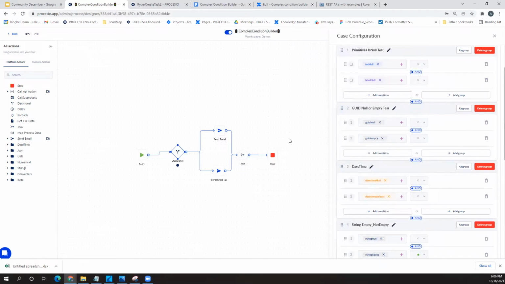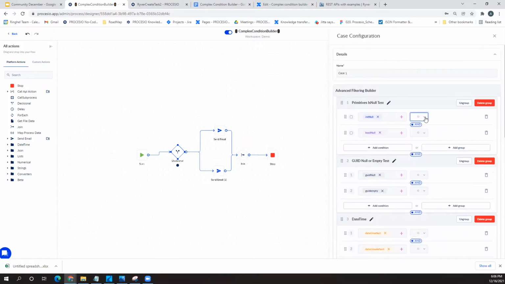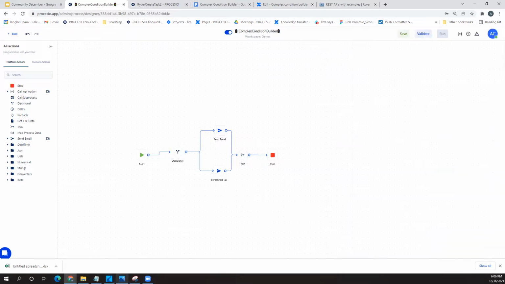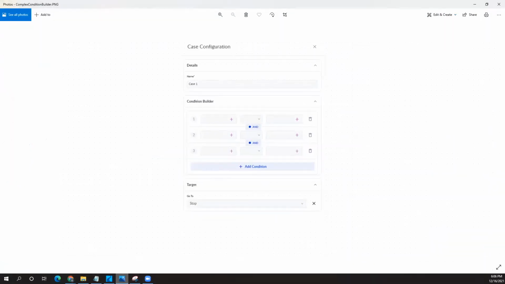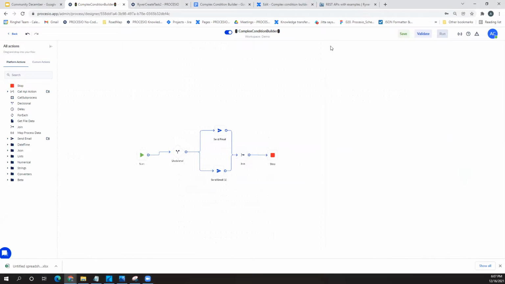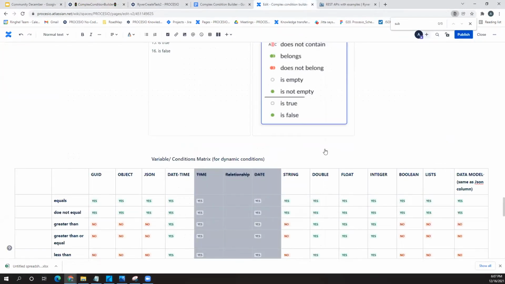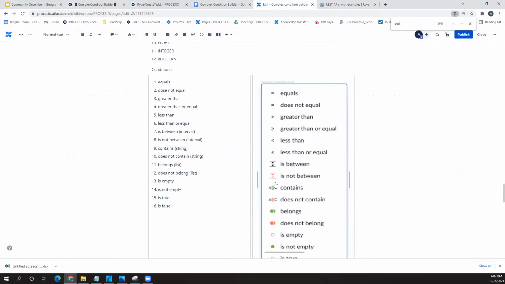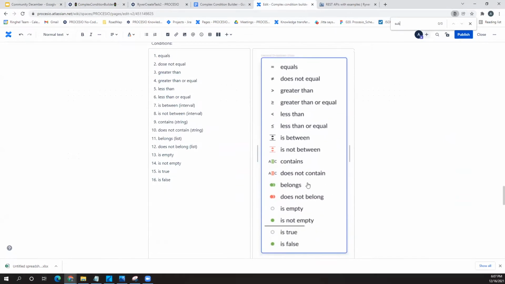One more thing that I would like to mention is that we also brought in new conditions. Initially we only had the normal conditions, equals and does not equal, but we came up with a list of new conditions. Just give me a second. I want to show you these conditions. So these are the new conditions we introduced: contains, does not contain, belongs.